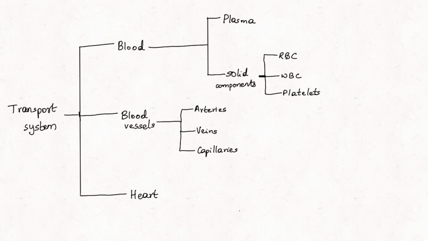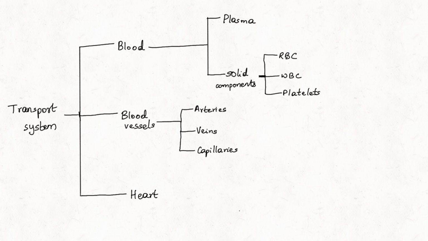The third one are the capillaries. Capillaries are the fine branches of the arteries. An artery, after reaching an organ or a tissue, divides to form finer vessels, and these finer vessels of arteries are called capillaries. The wall of the capillary is very thin. It is one cell thick, so that exchange of materials by diffusion process is possible.